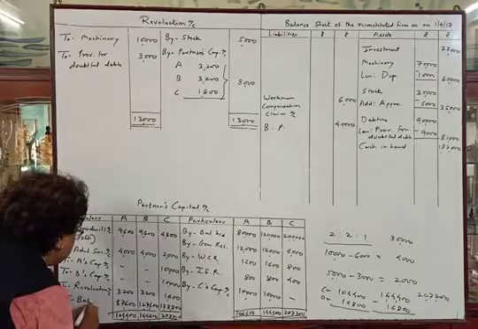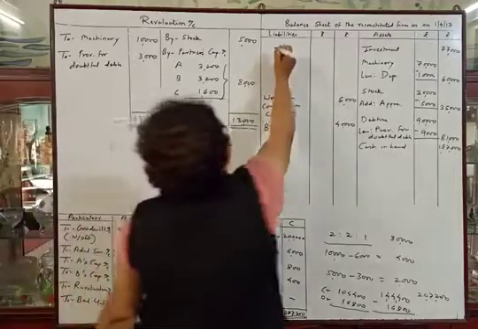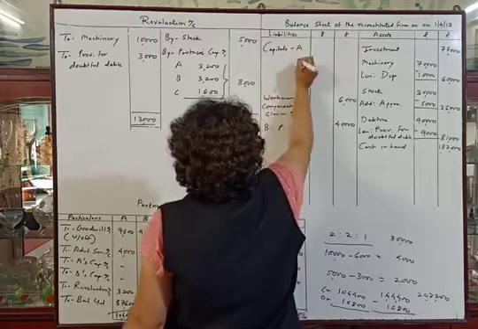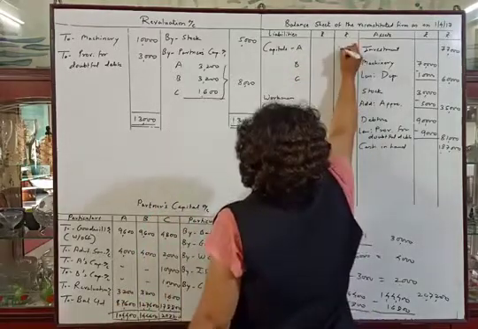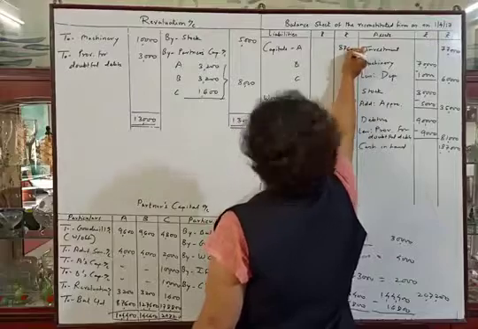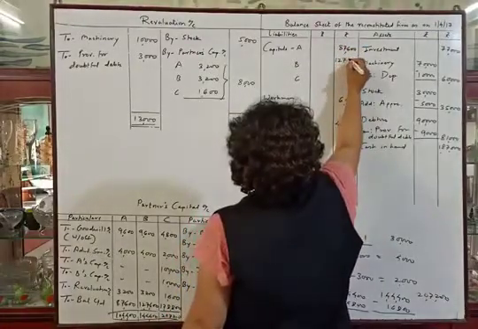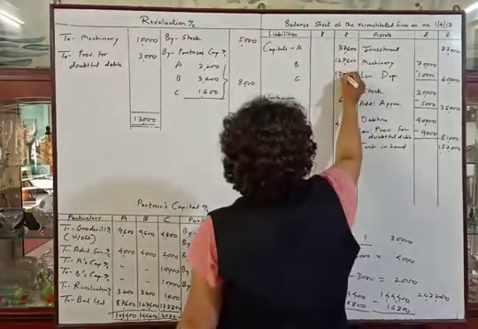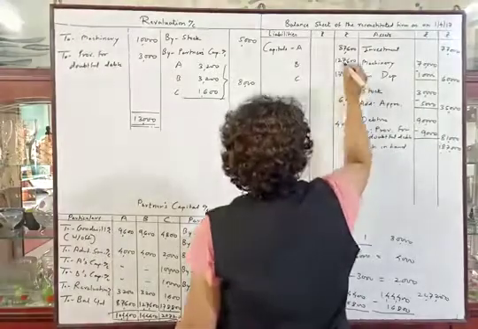So the balance carried down, we will transfer this balance here. Capitals of A, B and C: capital balances 87,600, 1,27,600 and 1,78,800.